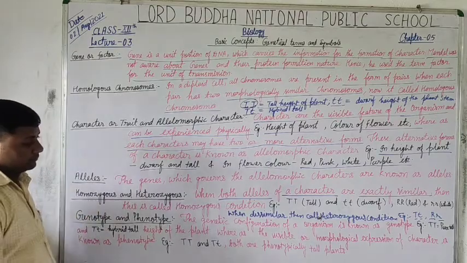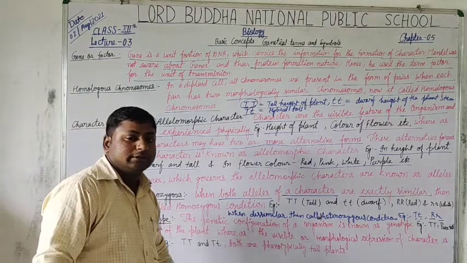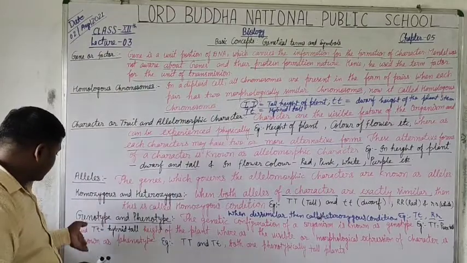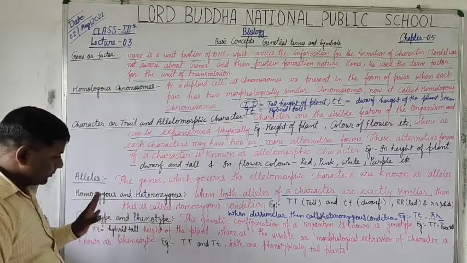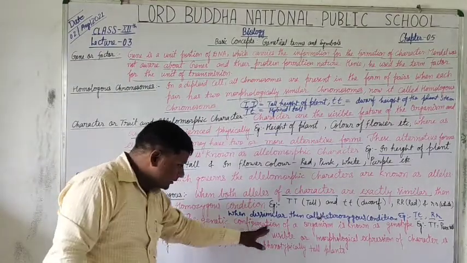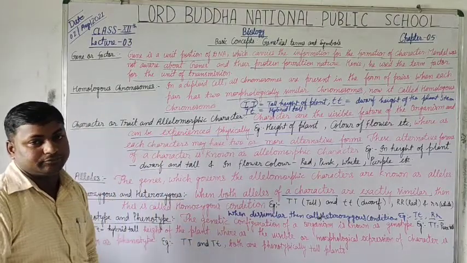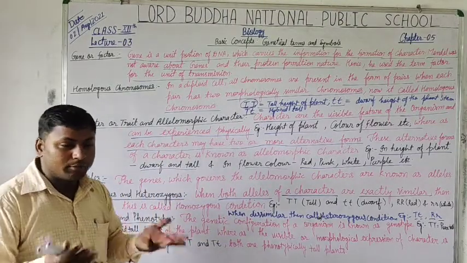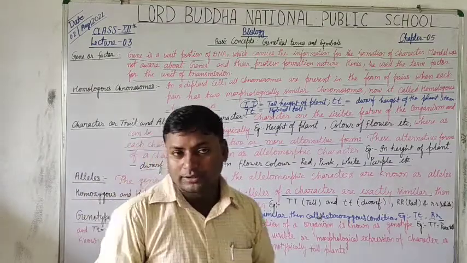Genotype and phenotype. These are the most important terms used in genetics. Genotype and phenotype. The genetic configuration of an organism cannot be visualized morphologically.